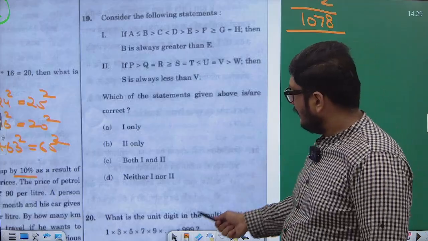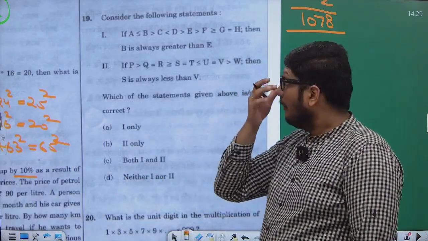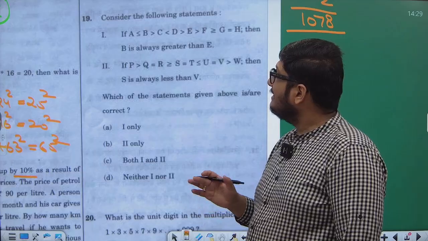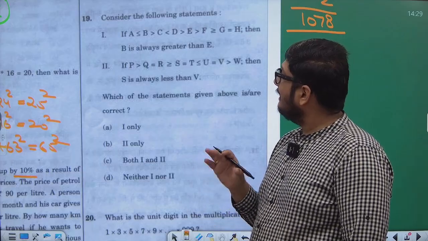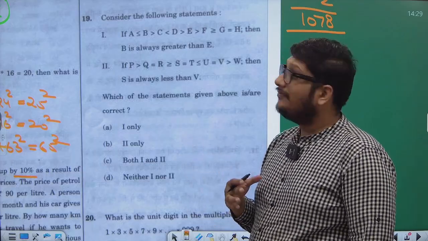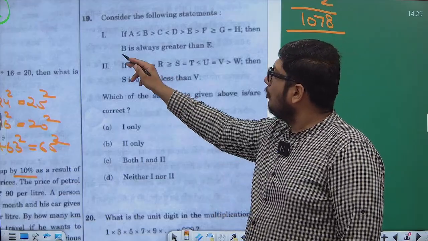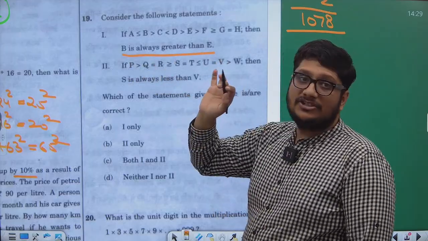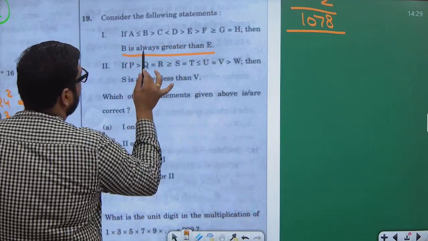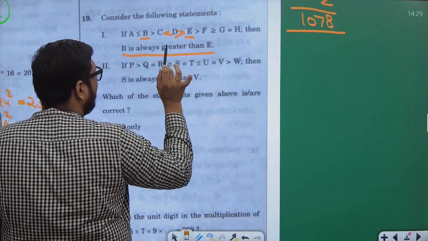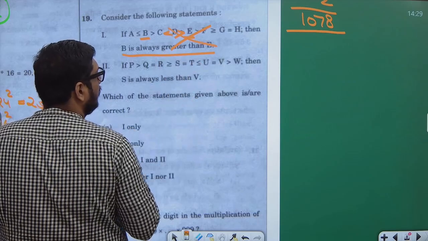Question number 19. If A is less than or equal to B, B is greater than C, C is less than D, D is greater than E, E is greater than F, F is greater than or equal to G, G is equal to H. B is always greater than E. Relationship between B and E is asked. The signs reverse. That means it cannot be found.